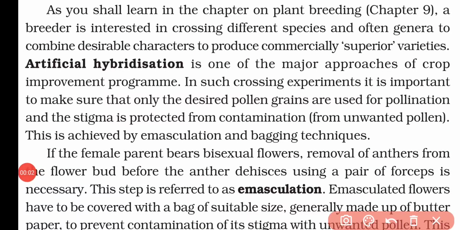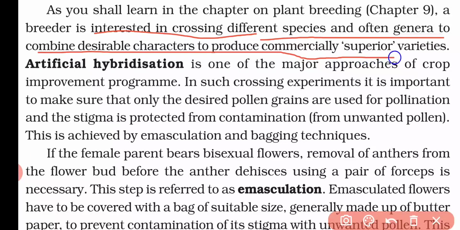Nowadays plant breeders are interested in crossing different species and often genera to combine desirable characters to produce commercially superior varieties. That means plant breeders are combining characters from different species, and often different genera, in the same plant to produce a commercially superior variety. This variety produces more yield as compared to the previous one.